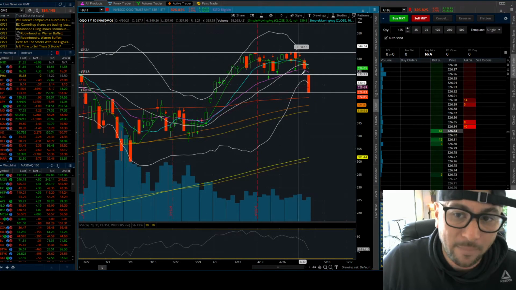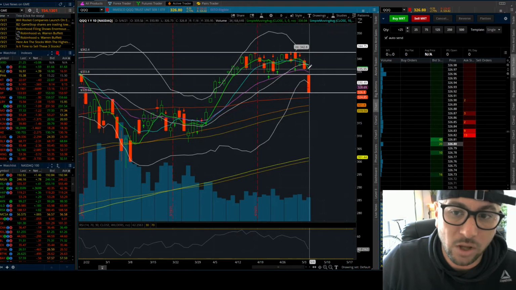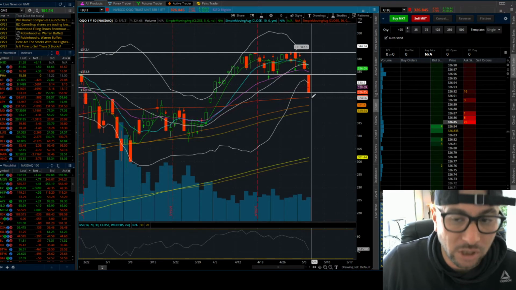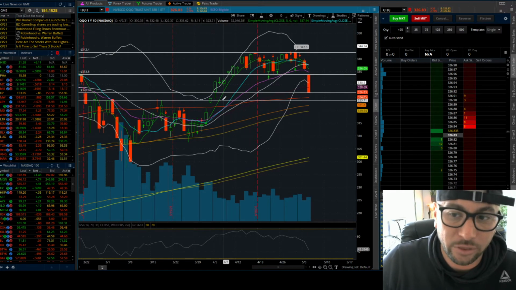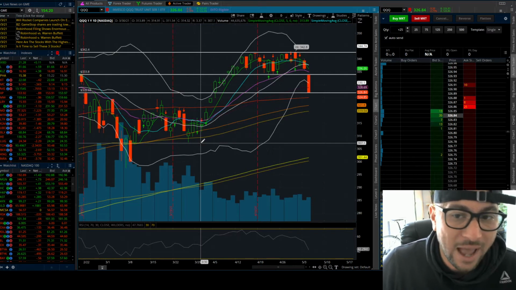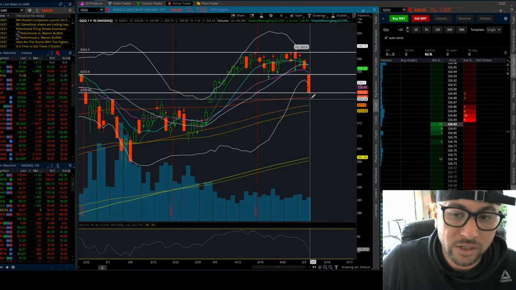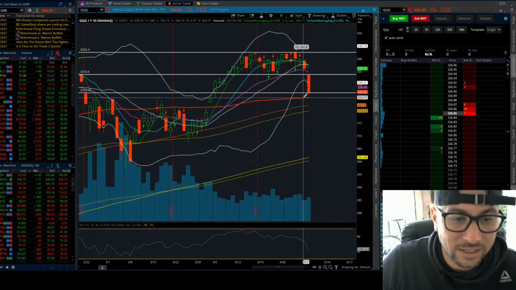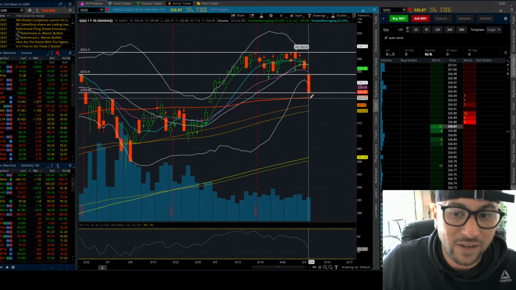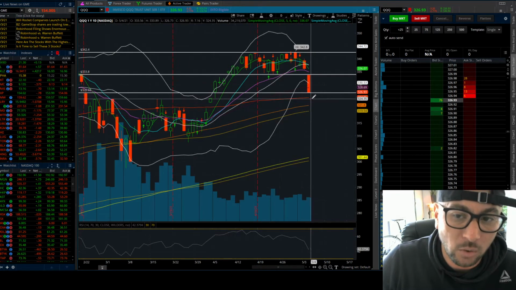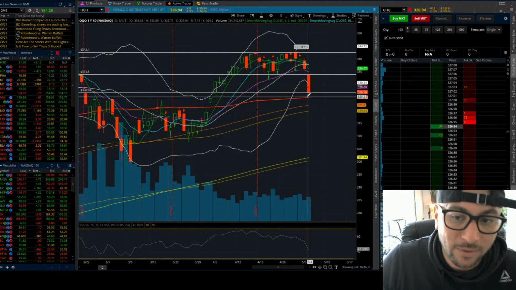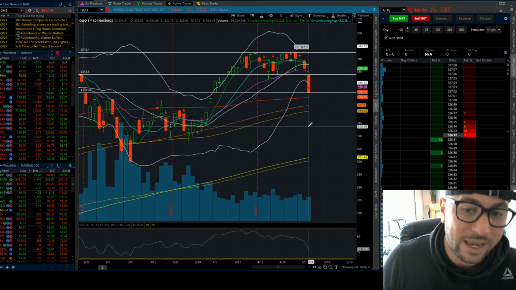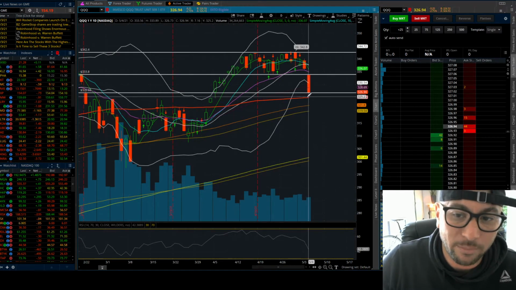So today we gapped down, right? We had a big gap down below the 20-day moving average, which tells me that the most logical thing is that we have to test 324. The market has to test 324 because shorts are going to start to cover their positions here at 324 on the 50-day moving average, just to see if the market is still very bullish and strong. And if it is, that would be a good opportunity to maybe go long if we can reclaim the 50-day moving average. So let's say tomorrow we lose the 50-day moving average, but then regain it on the close. That could mean that this is the bottom here.